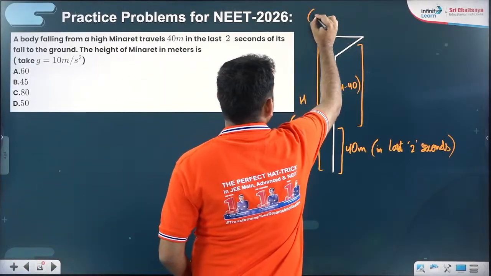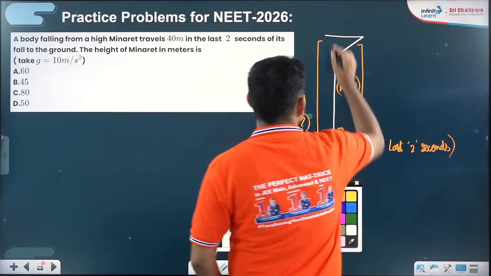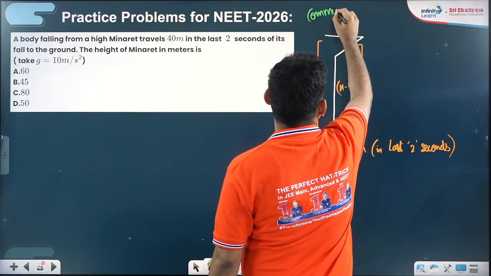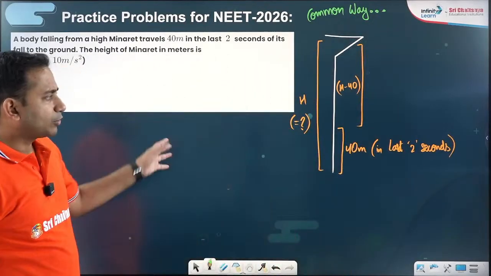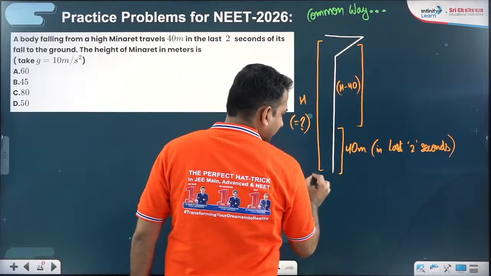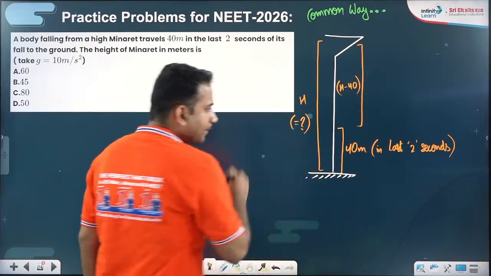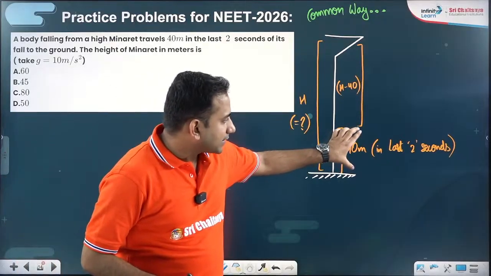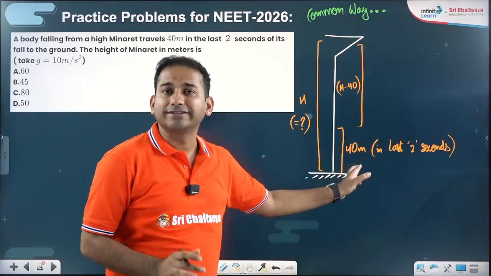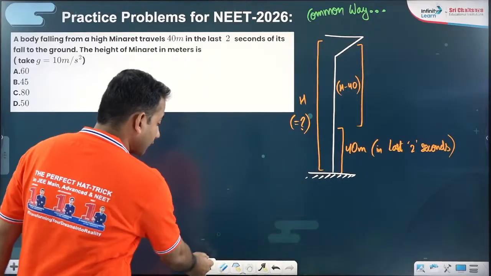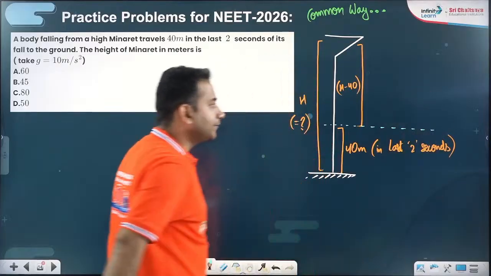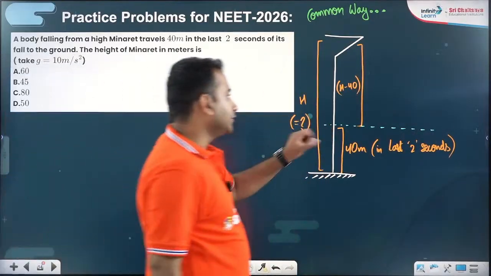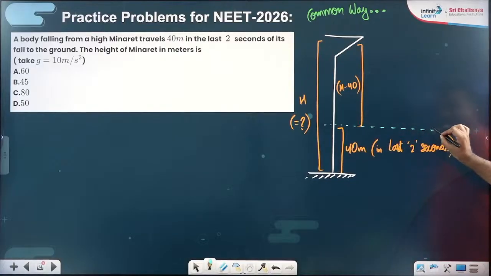So the common way of doing this problem, if we have to use the kinematics equation. The problem comes in front of you. The first thought you get is that let us try to understand the last 2 seconds motion, because this is the portion of the motion about which we have the maximum information. So here I would like to find out this velocity.